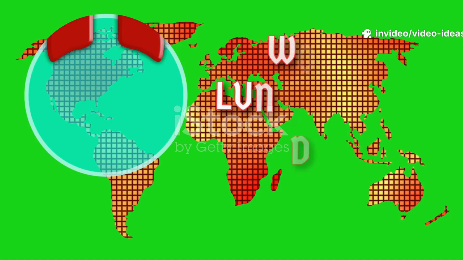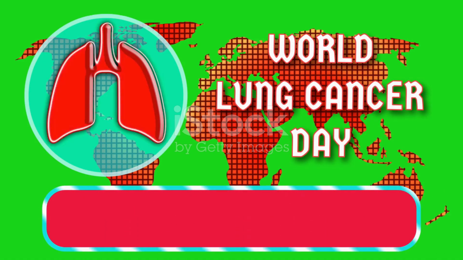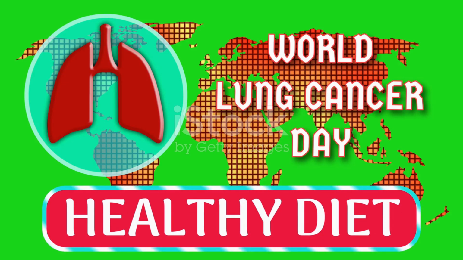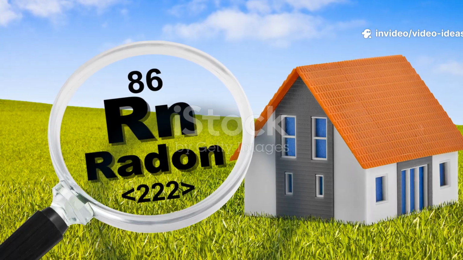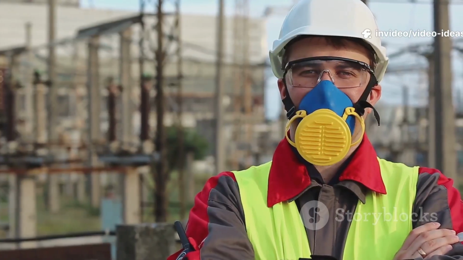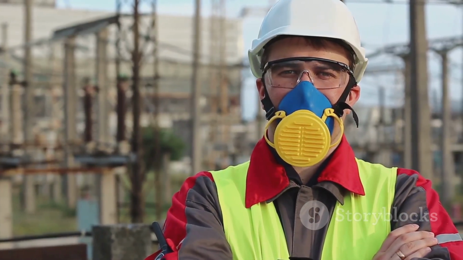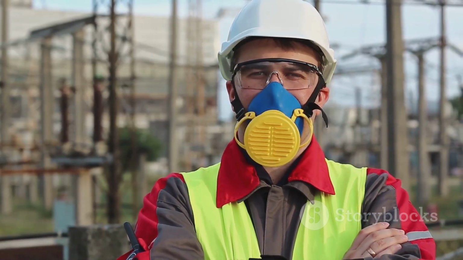To prevent lung cancer, the most crucial step is to avoid tobacco smoke, either by not starting to smoke or by quitting if you do, and by avoiding secondhand smoke. You should also test your home for radon and take steps to lower high levels. Additionally, limit your exposure to workplace carcinogens, eat a healthy diet rich in fruits and vegetables, and consider lung cancer screening if you are at high risk.